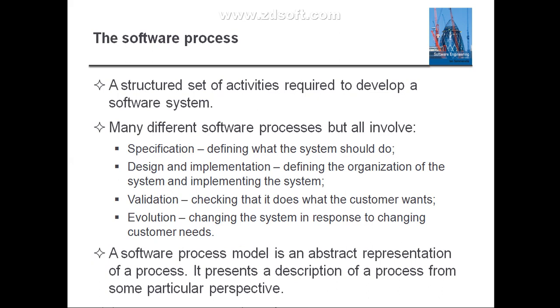Specification indicates what that software product is going to do. What that system should do, everything you are going to define. That indicates what exactly it is used for producing, what kind of things it is going to produce. Along with that, the constraints are nothing but the limitations on the operation of that particular product. Everything you are going to specify here. Clear? That is the software specification, defining what the software system should do.